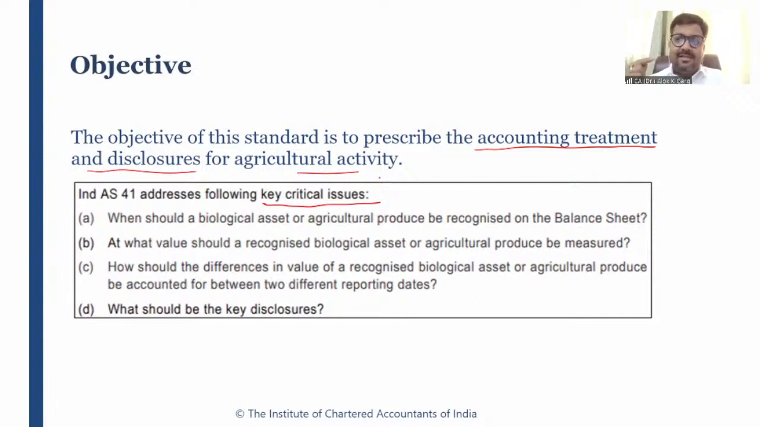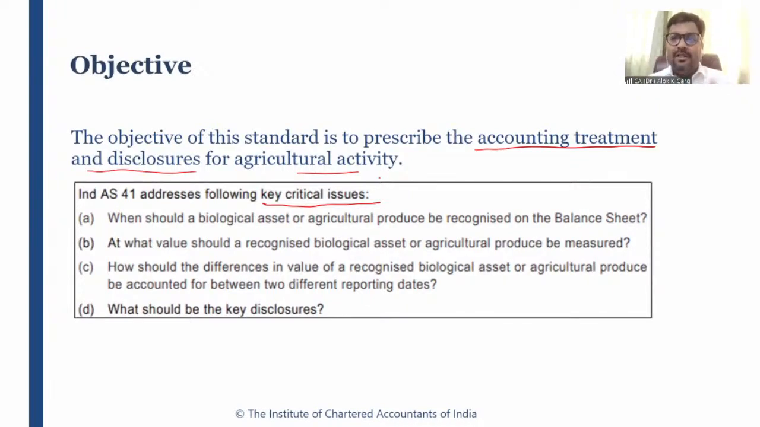Okay. So this standard is talking about if there is a biological asset, then when this biological asset should be recognized in the balance sheet, when this biological asset should be recognized in the books of accounts. So this standard is talking about the biological asset recognition as well as agriculture produce. Okay. For example, there is a mango tree, and every year the mango tree is producing, let's say, 100 kgs of mango. Okay, so at what value this 100 kg of mangoes has to be recognized, or when this 100 kg of mangoes will be recognized, whether it will be recognized or it will not be recognized.